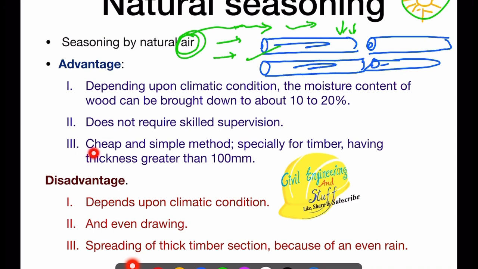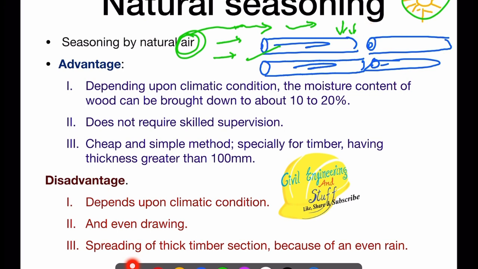It's the cheapest way of reducing the moisture content, and the thicker the timber is, the cheaper it proves.